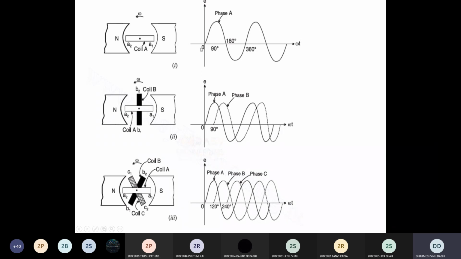This coil 1 produces this one phase flux, sinusoidal flux, and the parallel connected capacitor also produces the flux. But this flux is what? Somewhat out of phase by some angle with this flux. Clear? When two fluxes are out of phase by some angle with each other, then there is a chance to produce the torque.